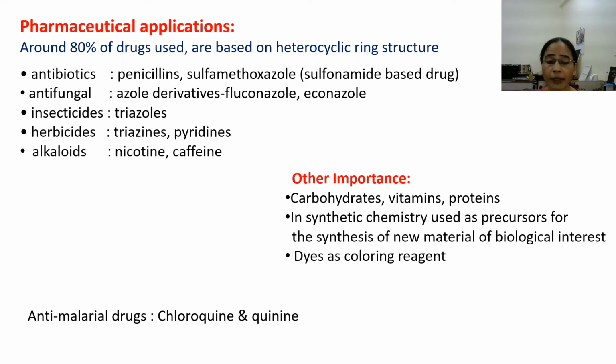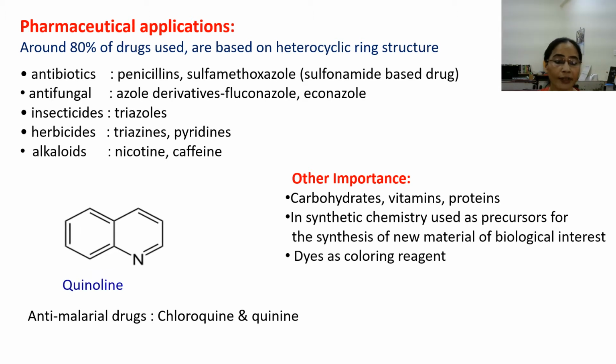And some dyes which are used as coloring agents also contain heterocyclic rings in their structure. And chloroquine and quinine are well-known anti-malarial drugs, and these drugs contain the quinoline nucleus in their ring structure, which is again a heterocyclic ring structure. So here you can see, now you are aware of how important these heterocyclic compounds are in our present scenario.